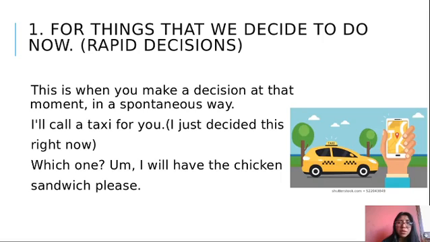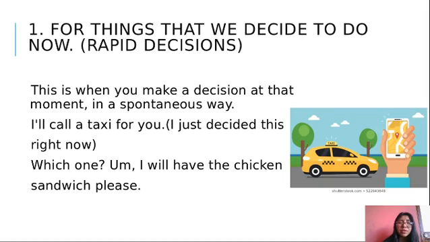First, things that we decide to do now. Rapid decisions. We use the future will when you decide to do something at the moment, in a spontaneous way. For example, I will call a taxi for you. I just decided this right now.